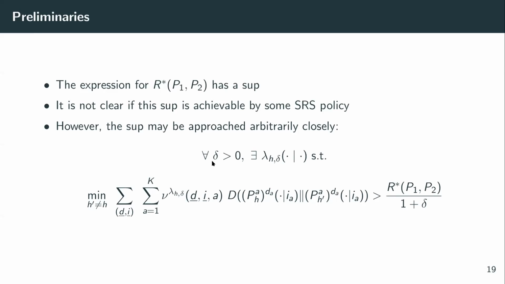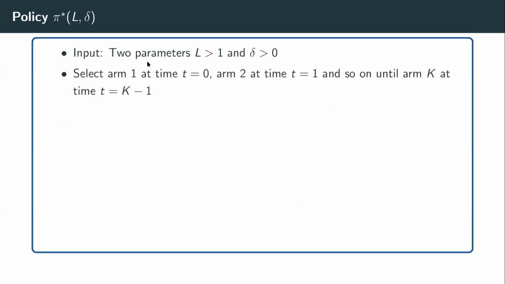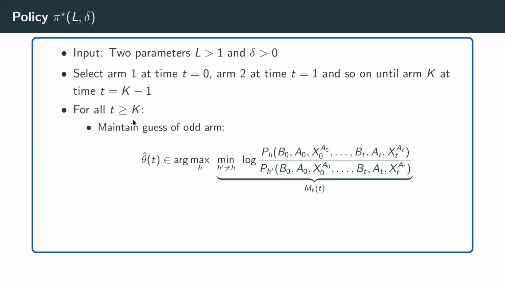Now let's fix a delta positive, and let's also fix another parameter L, which I'm shortly going to tell how to choose. And for these two parameters, let's describe a policy called pi star of L delta. What our policy is going to do is it's going to select arm 1 at time 0, arm 2 at time 1, and so on up to arm k at time k minus 1. And at each of the other times, it is going to maintain a guess of the odd arm based on the intuition that the odd arm is the one for which the nearest alternative is kept as far away as possible. So it's based on a simple log likelihood ratio based test statistic.